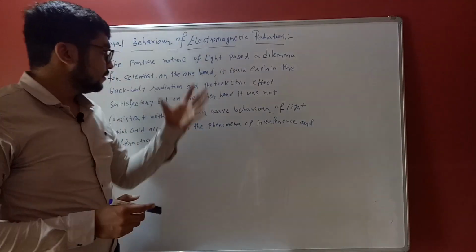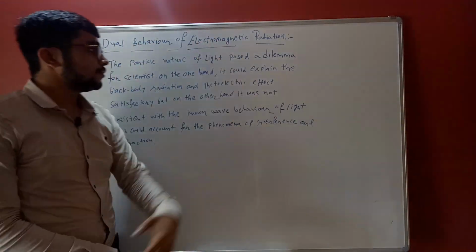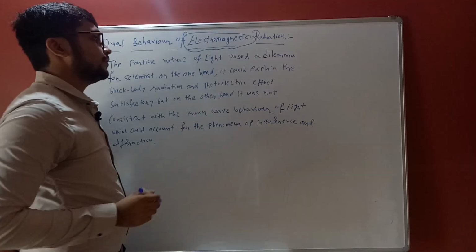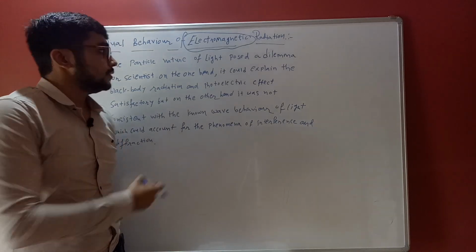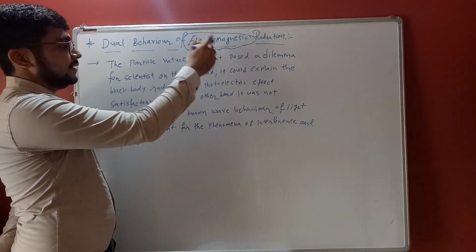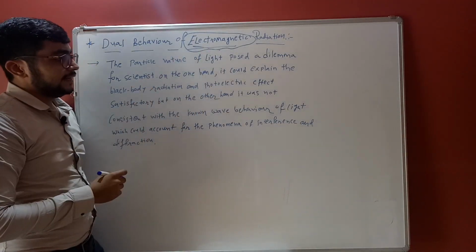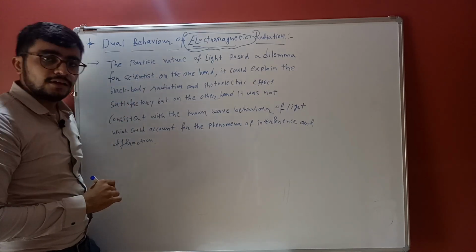Okay, these are the concepts of the dual behavior of electromagnetic radiation. Previously we discussed the photoelectric concept. These are the dual behavior. Dual behavior means electromagnetic radiation has two parts, particle nature and wave nature.